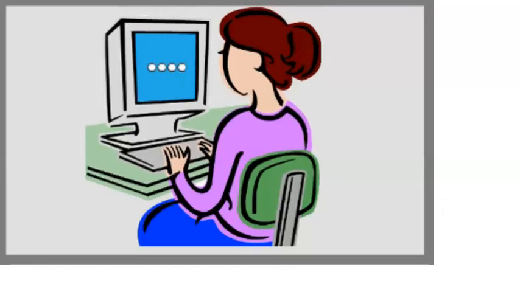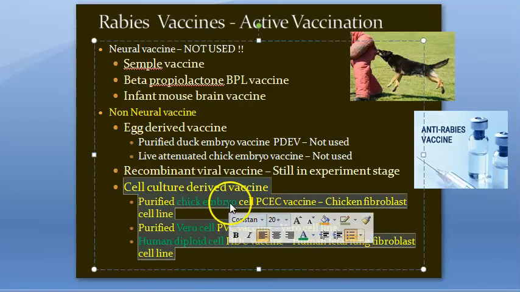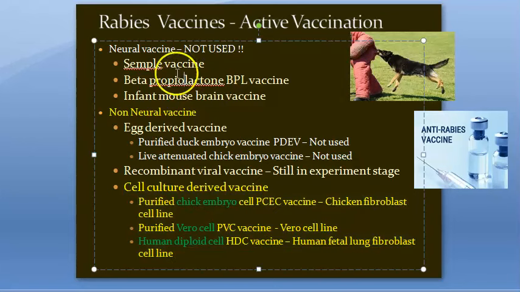Are you awake? What are the three that we are going to actually use? The non-neural ones. In that, the cell culture one, correct? So we have from the chick embryo, from the Vero cell and human diploid cell. Okay, three things available. Now let us look at the details of these three, because it might become too much if you know the others.